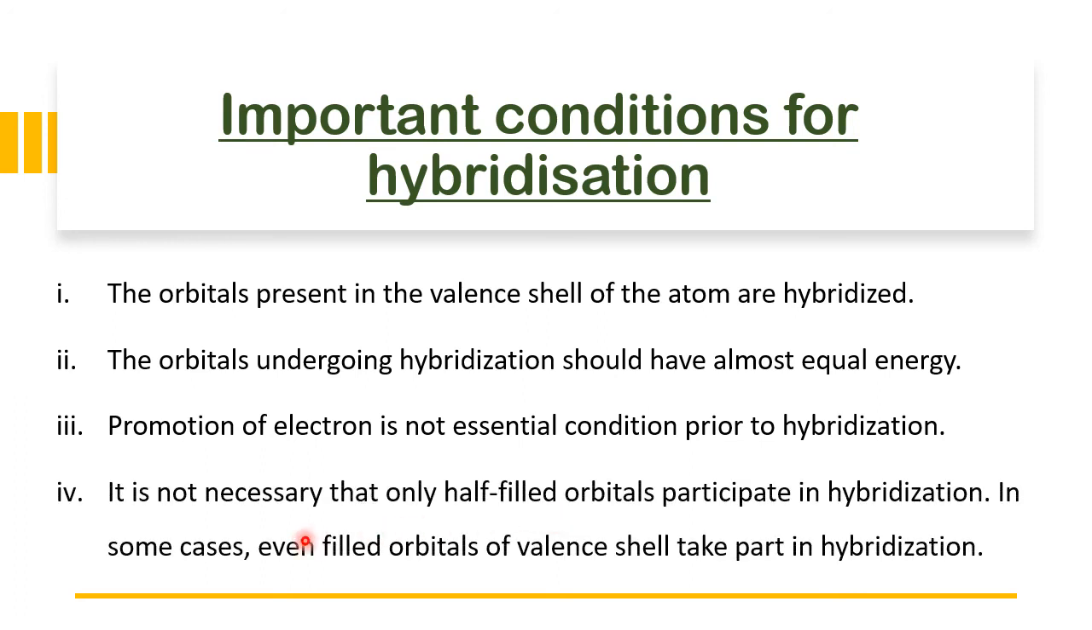It is not necessary that only half-filled orbitals participate in hybridization. In some cases, even filled orbitals of the valence shell take part in hybridization. First, we believed that only half-filled orbitals would undergo it: half-filled for p is p3, for d is d5, for f is f7. Only half-filled because they are unpaired? No. Sometimes fully filled, paired orbitals also undergo hybridization.